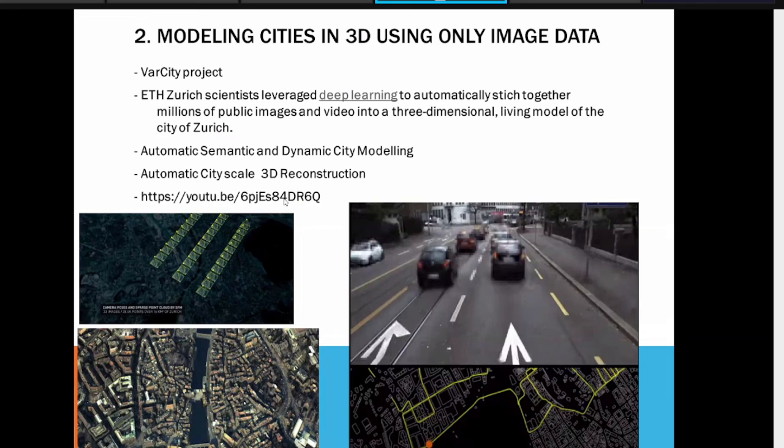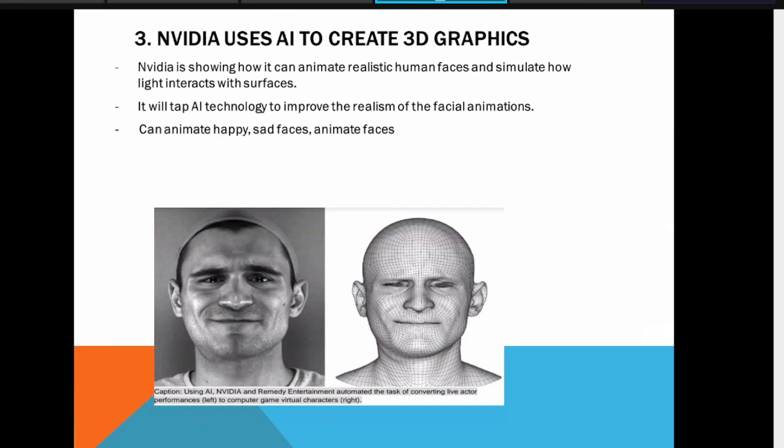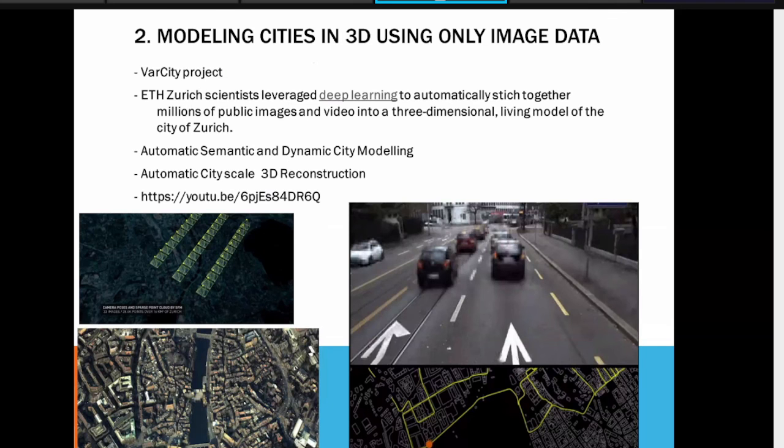This model is created using a deep learning approach, applied on all the images collected from that city. At the same time, they are using high-end GPU processors to model this city.